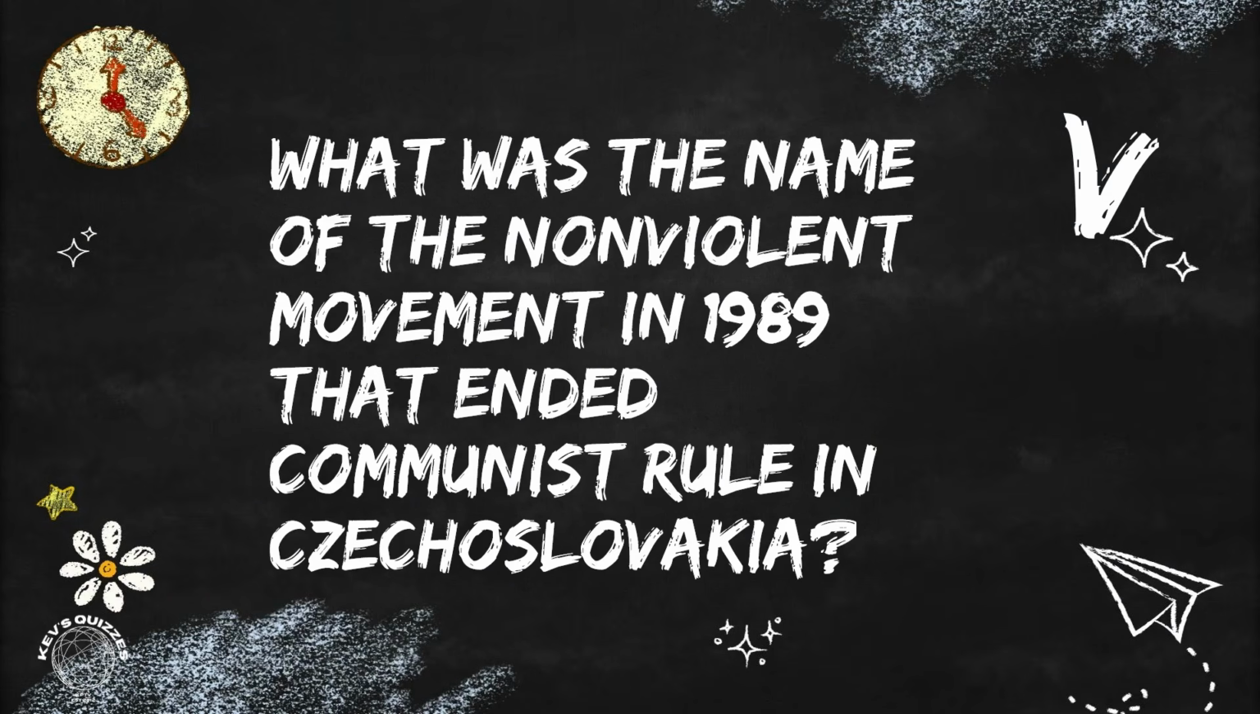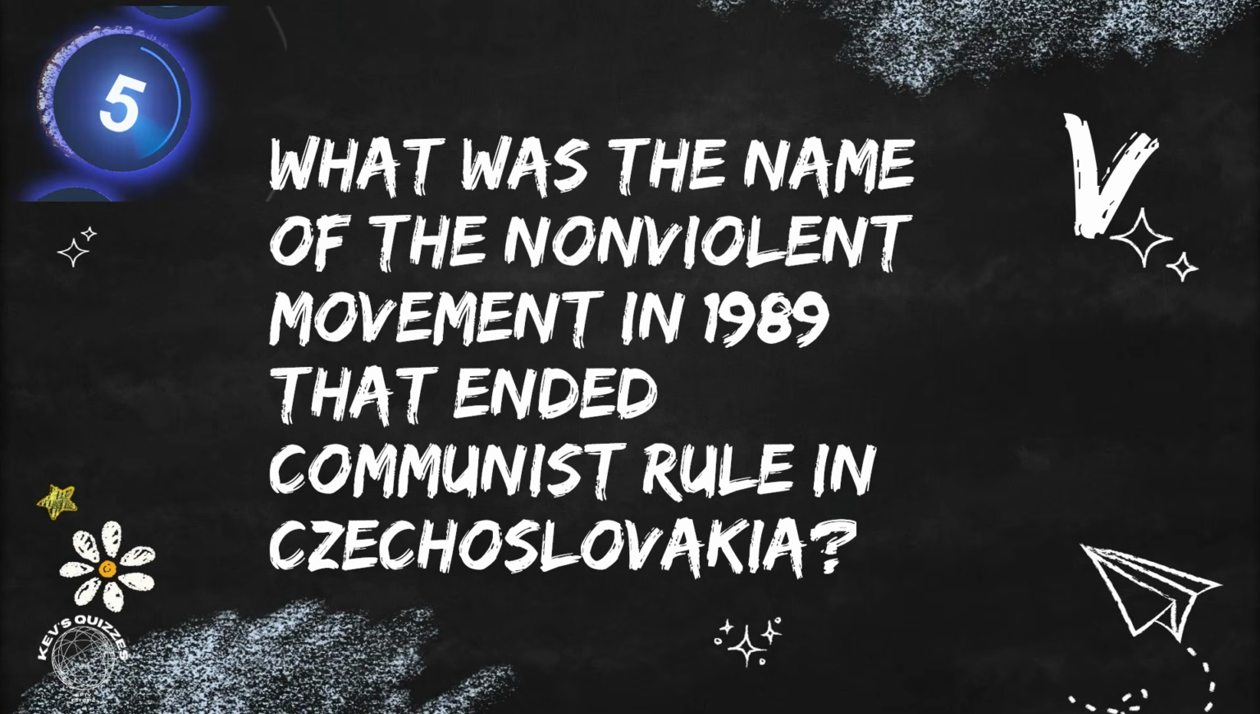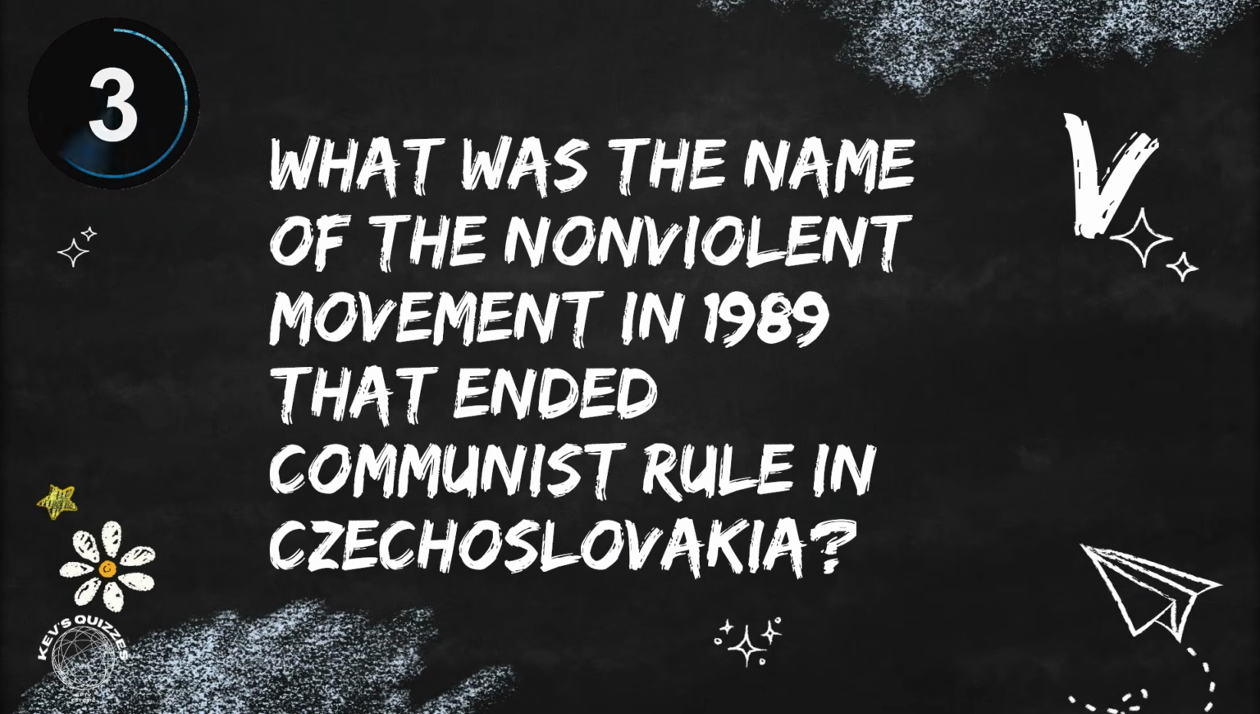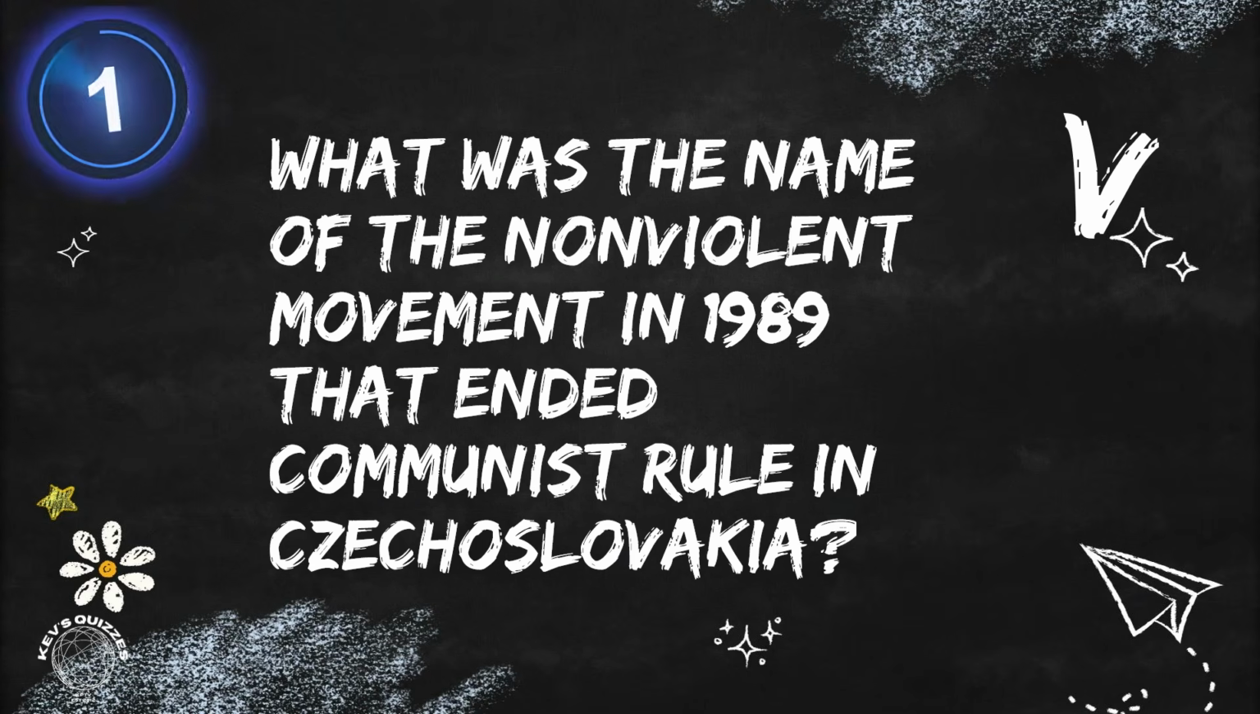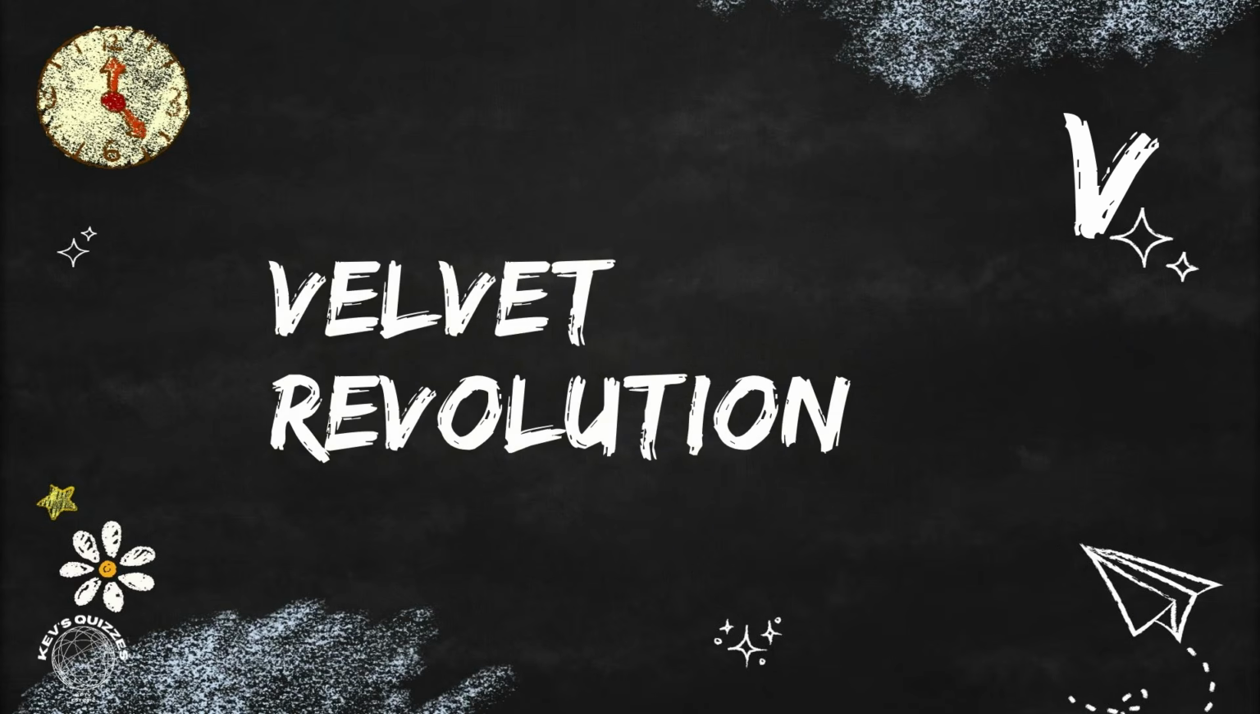Beginning with V. What was the name of the non-violent movement in 1989 that ended communist rule in Czechoslovakia? Well done if you said the Velvet Revolution.